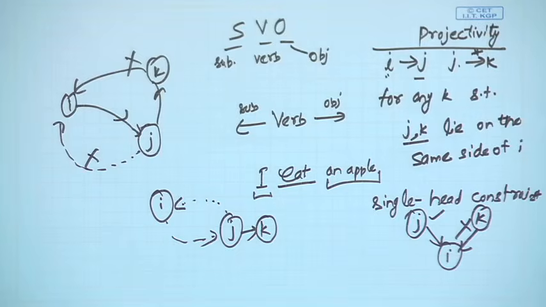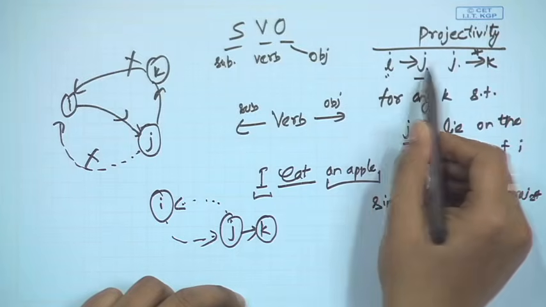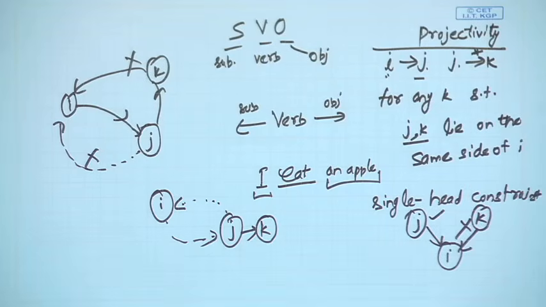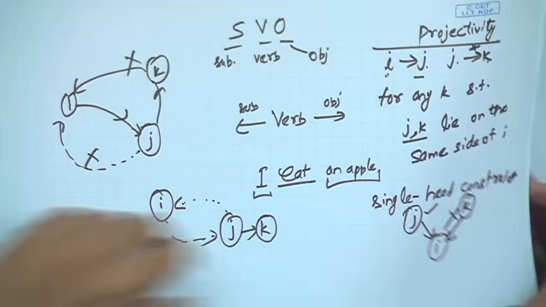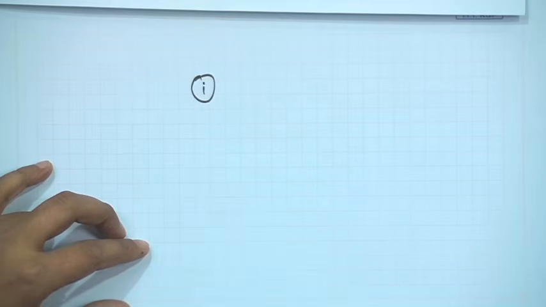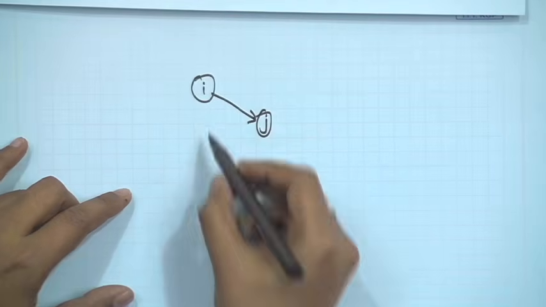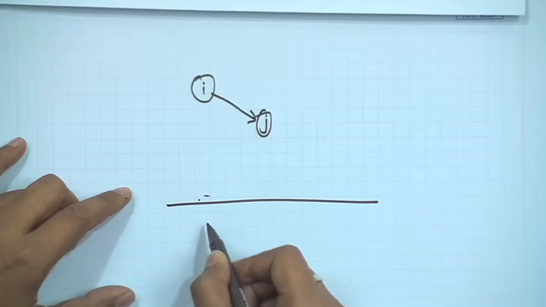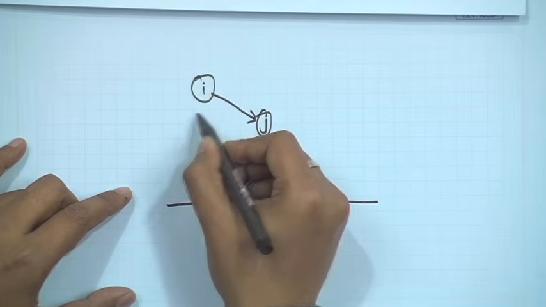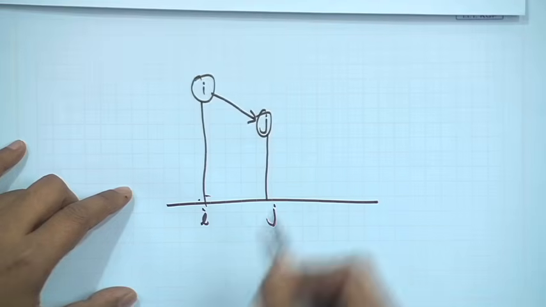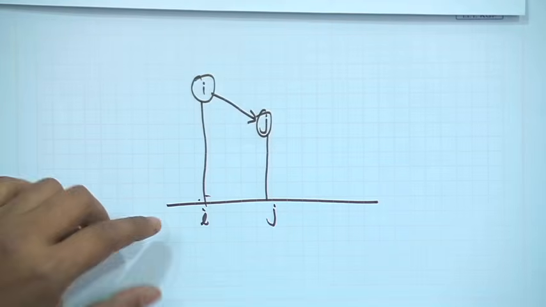Now, what do I mean by that? If I have an edge from i to j, and from j in any number of steps I am going to k, then j and k should lie on the same side of i. Let me project them: i is here, j is here, and this denotes the linear order in which they occur in the sentence.